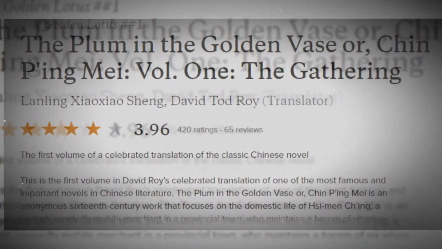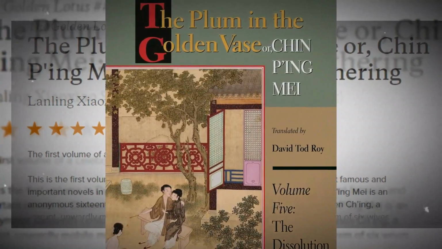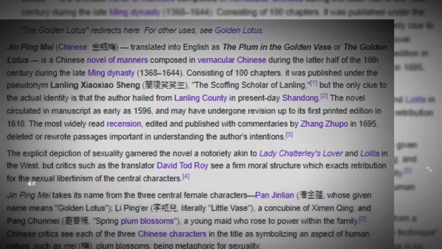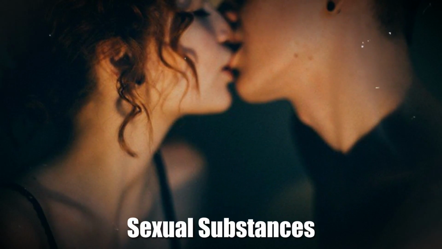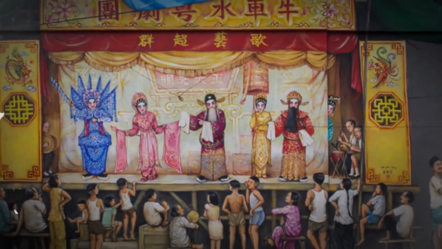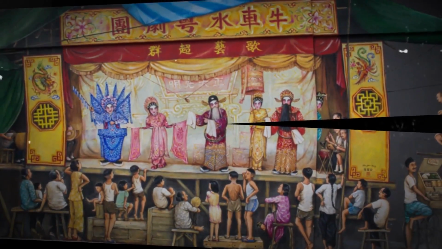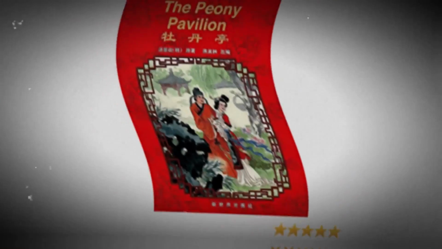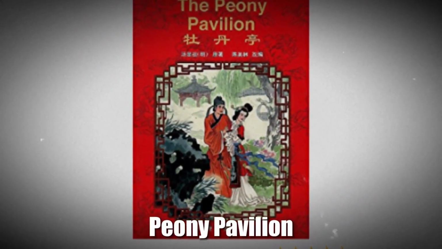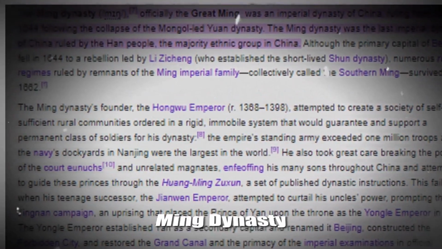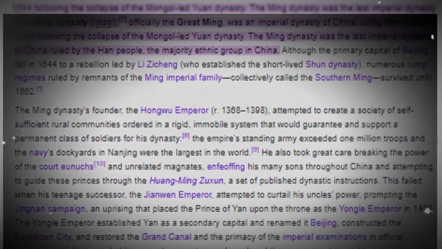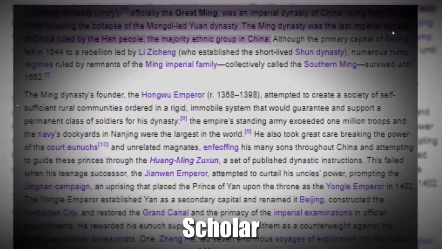Another well-known work is The Plum in the Golden Vase, a novel composed within the early 17th century that highlights explicit sexual subjects. Sexual topics were moreover explored in traditional Chinese opera and drama. One illustration is The Peony Pavilion, a play from the Ming Dynasty that tells the story of a young lady who falls in love with a scholar in a dream.